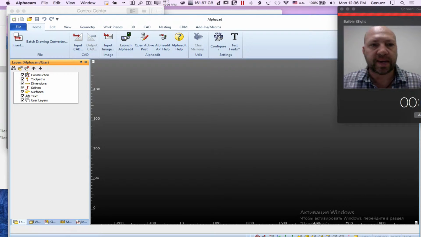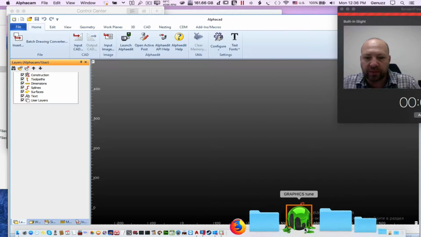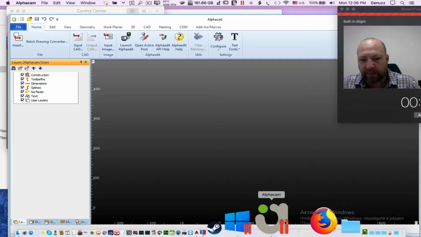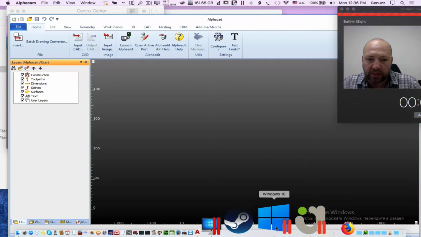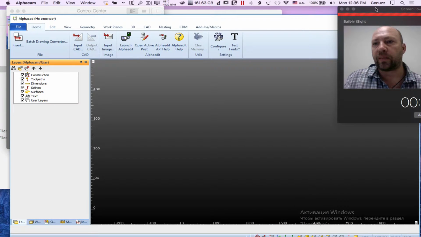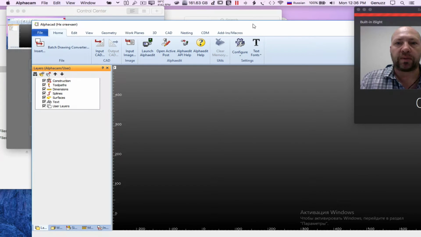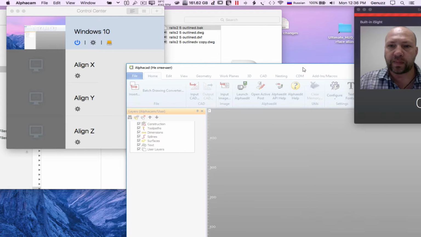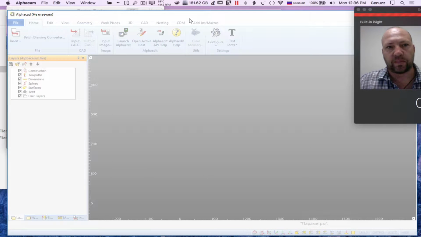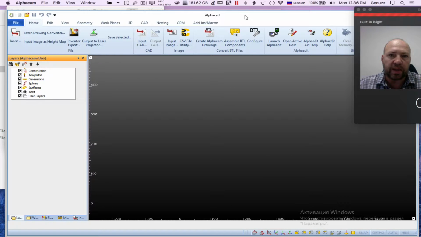Since the current version of AlphaCAM is not compatible with macOS, I need to run it within the Windows 10 environment, and I run it in Parallels. It looks pretty much like native, but still it has some issues behind.